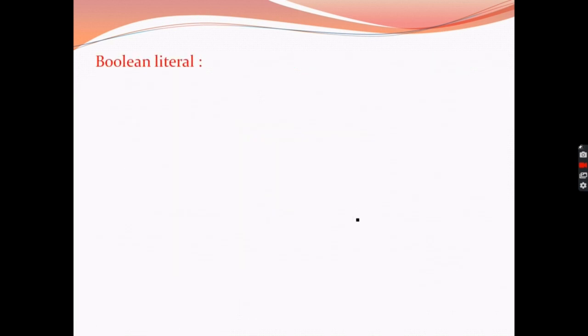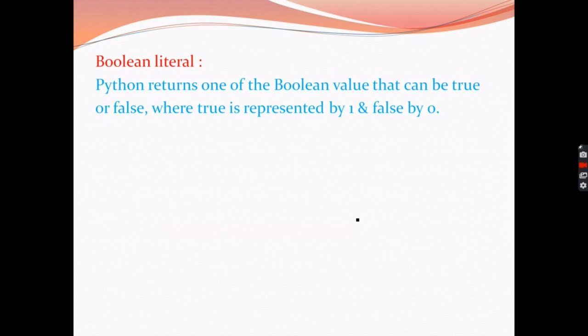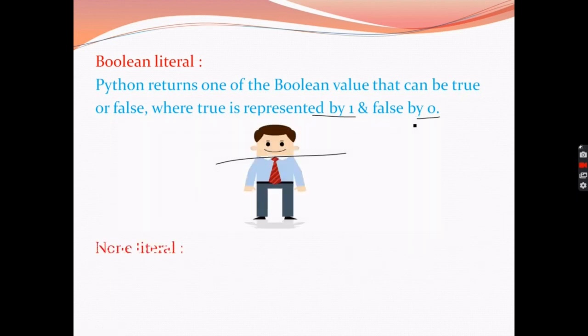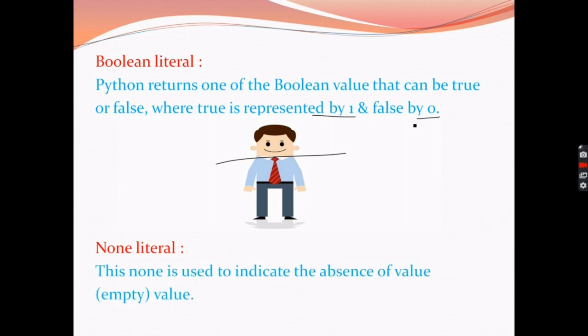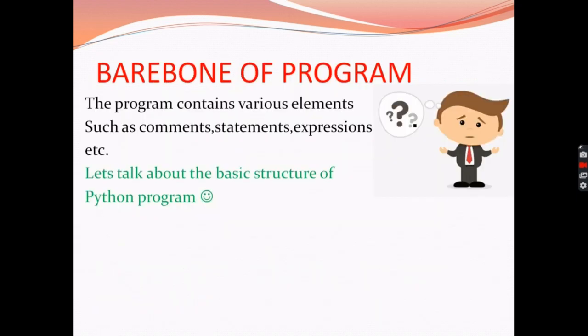Now we have Boolean literals. Python only returns one of the Boolean values, true or false, but in other languages true is represented by 1 and false is represented by 0. But in Python you will directly see that it returns true and false in alphabets. Now None literal is used to indicate the absence of value, or you can say empty value, and this literal is also called the special literal.